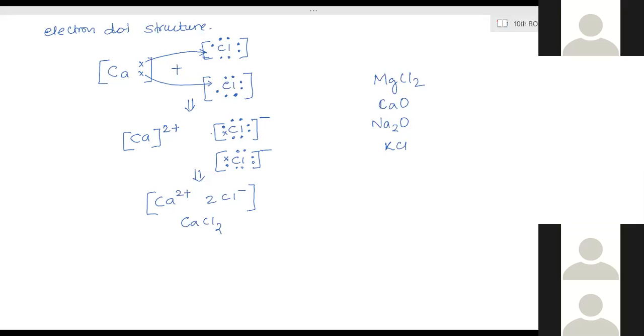Okay, ma'am. Saptashi, which question are you doing? The last one, electron dot structure. Okay.